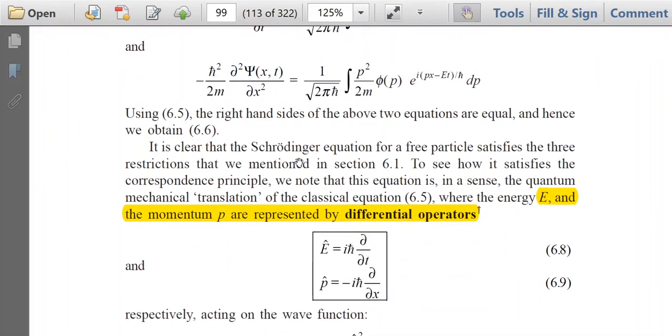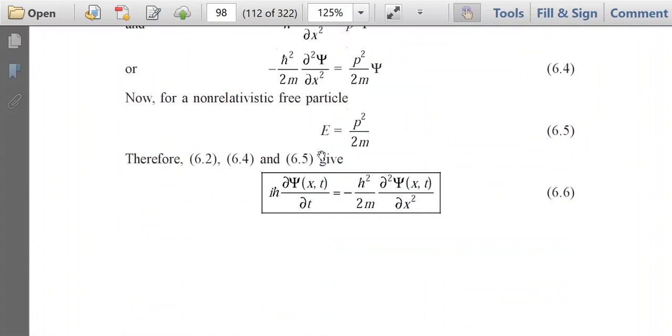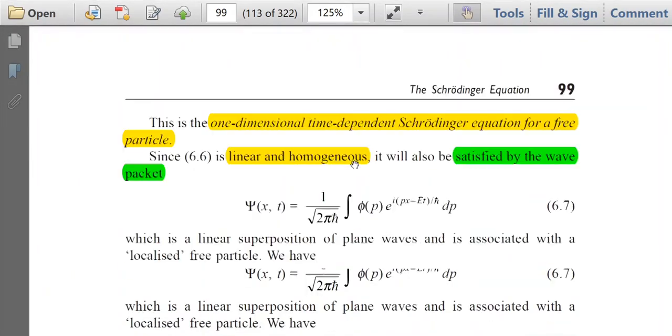It is clear that the Schrodinger equation for a free particle satisfies the three restrictions that we have mentioned in our discussion. To see how it satisfies the correspondence principle, we note that this equation is in a sense the quantum mechanical translation of the classical equation 6.5. 6.5 means this one, that is E equal to p square by 2m. This is the classical equation: energy is given by momentum square by 2m.